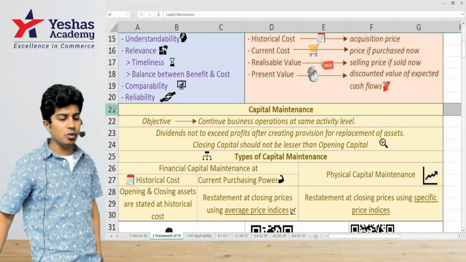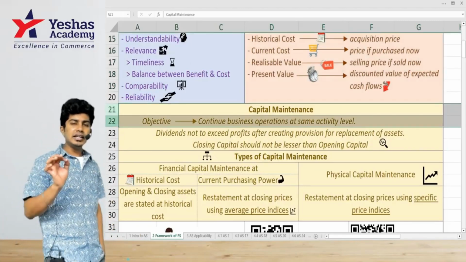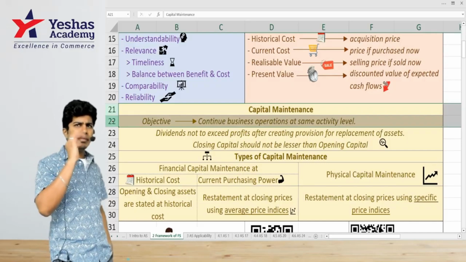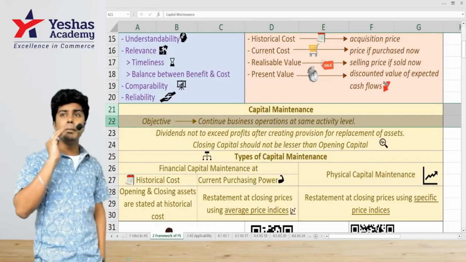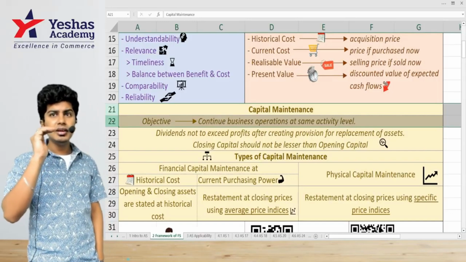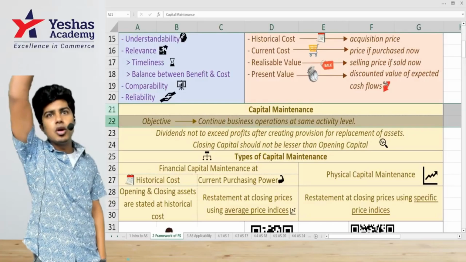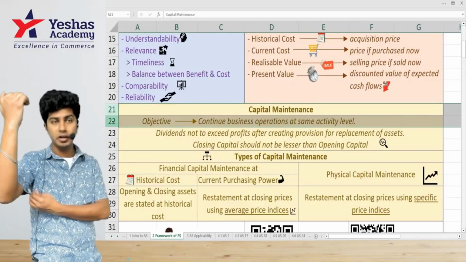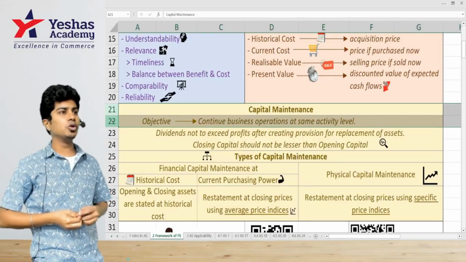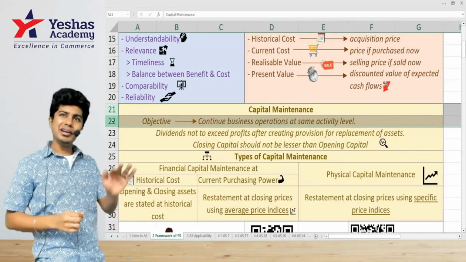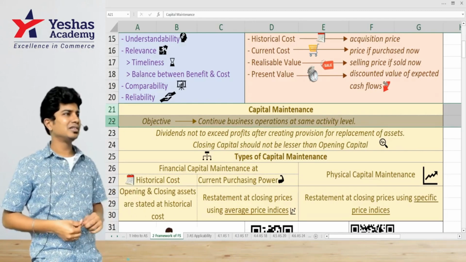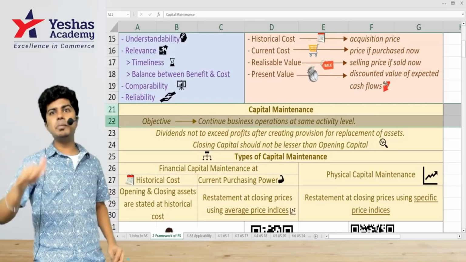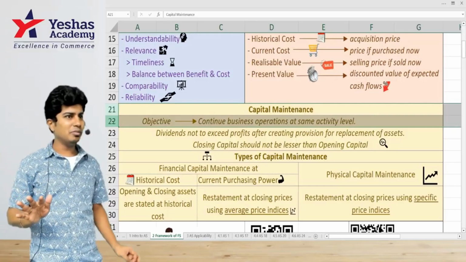What is the objective of capital maintenance? Continue business operations at the same activity level. It's okay if you don't increase the activity level. Last year we bought 10,000 units and we sold 10,000 units. This year I'm not expecting you to buy 20,000 units, but at least 10,000 units you should buy. It's okay if you don't progress, it's okay if you don't increase. At least don't become bad. You get what I'm trying to tell?